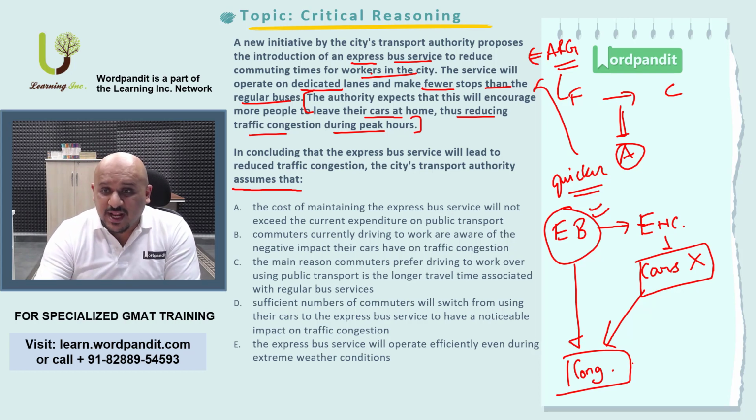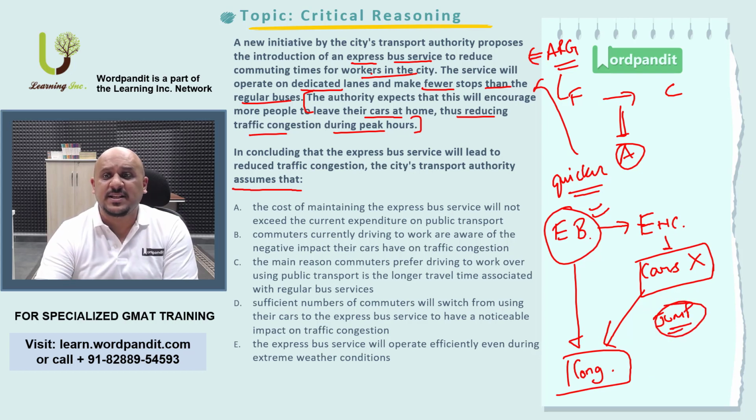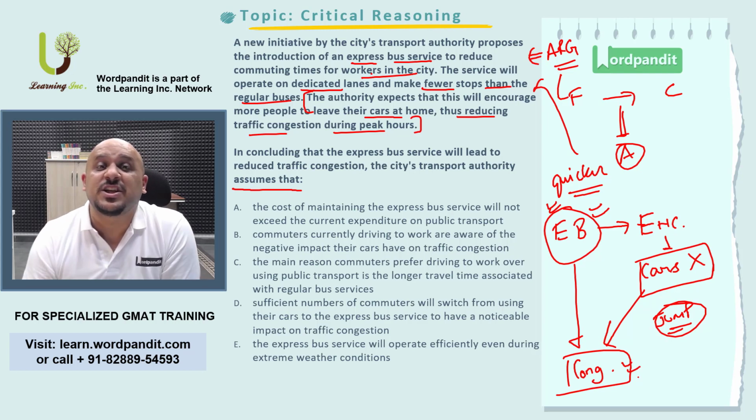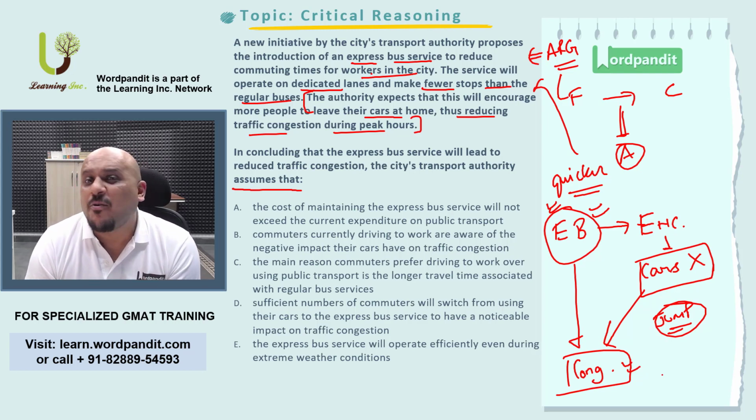The conclusion here is, and this is how you spot assumptions, you've got to look at the jump that has been made in the narrative. The jump in the narrative here is: introduction of express bus services leads to a reduction in congestion on the roads. How would this be possible?